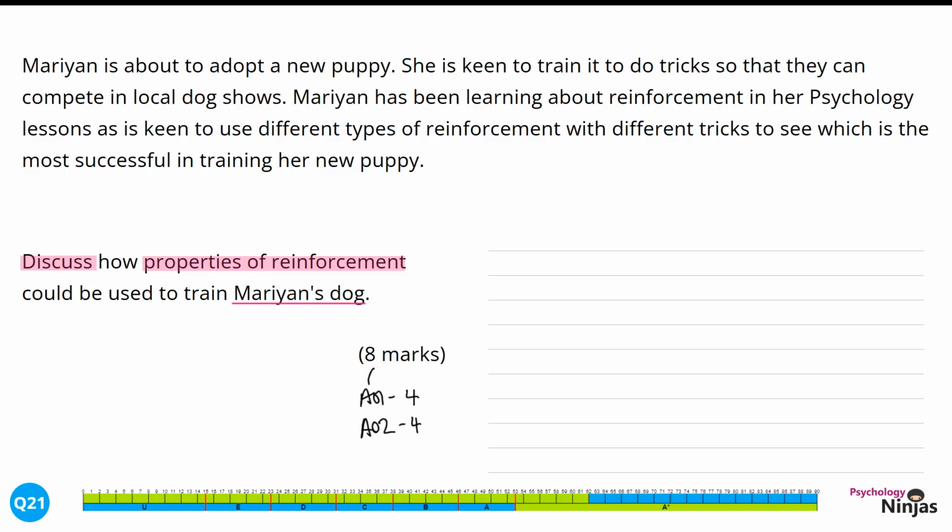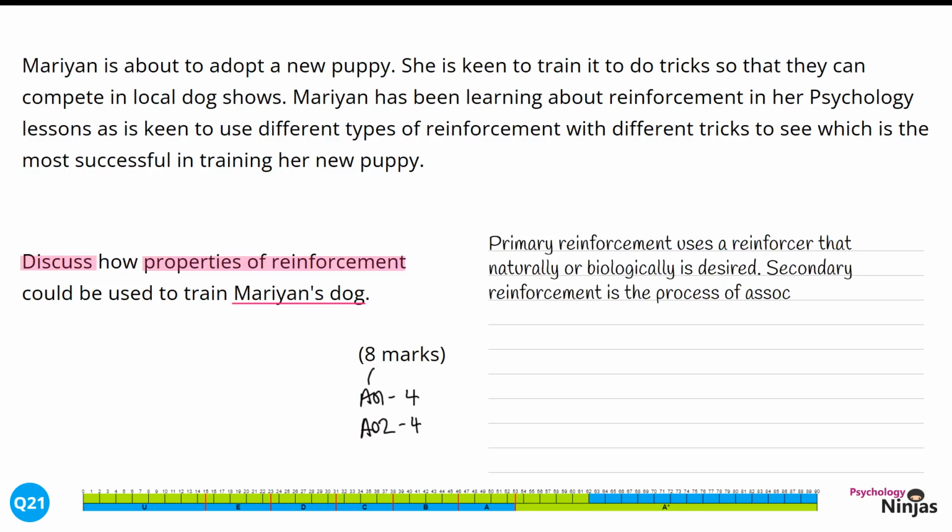So we're going to start with our first explanation. Primary reinforcement uses a reinforcer that is naturally or biologically desired. Secondary reinforcement is the process of associating something else with something that is biologically desired. We've given a clear explanation of the difference between primary and secondary reinforcers. That primary reinforcers are naturally occurring, and for secondary, it's the association between something that isn't normally giving a response, such as a token, and something that would give a normal response.